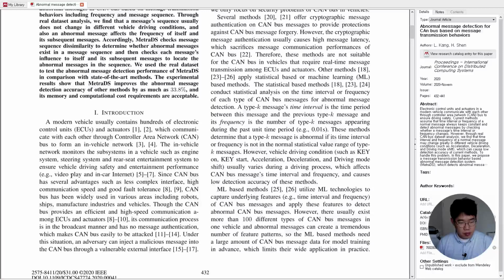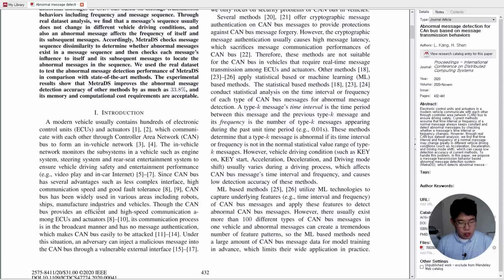For example, video play in a car, internet. Since CAN bus has several advantages, such as a less complex interface, high communication speed, and good fault tolerance, CAN bus has been widely used in various areas, including robots, ships, manufacturing industries, and vehicles.